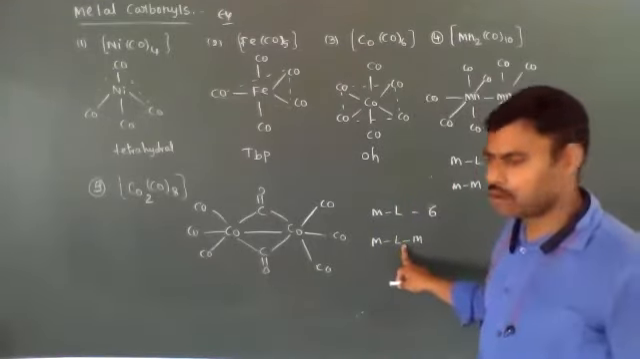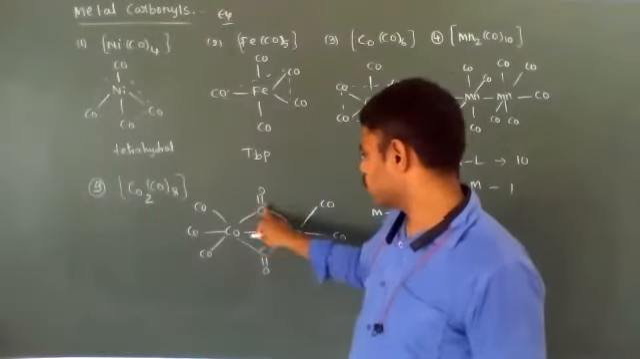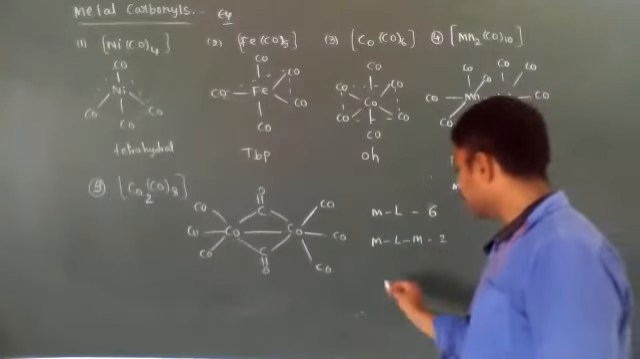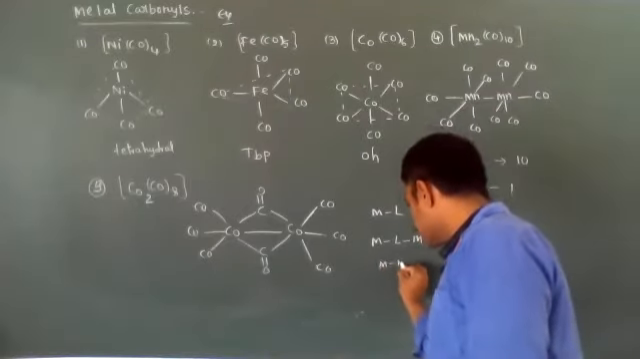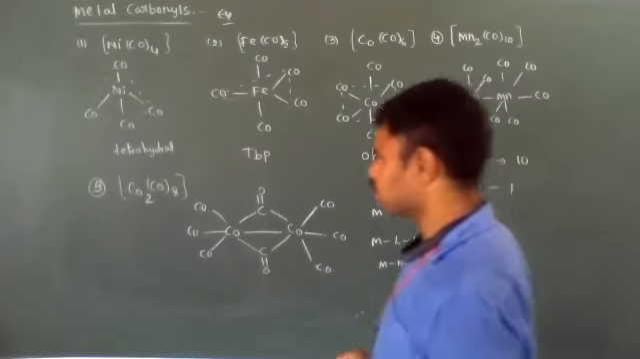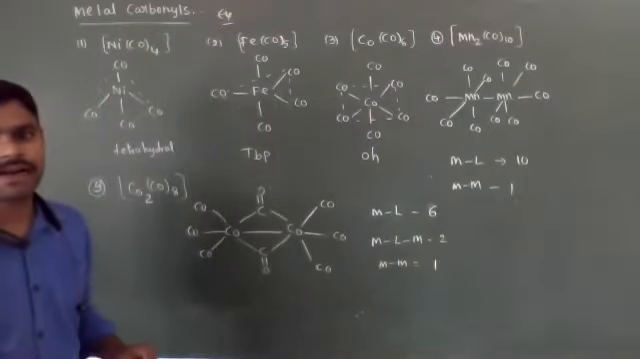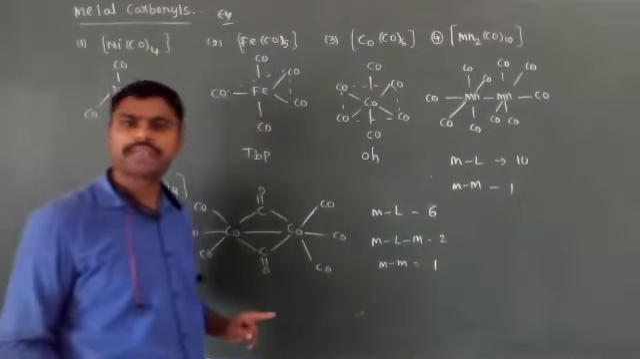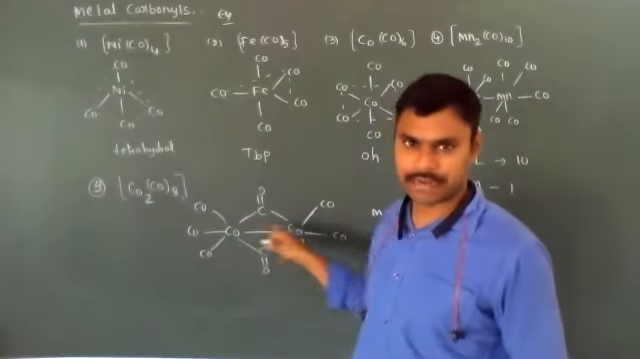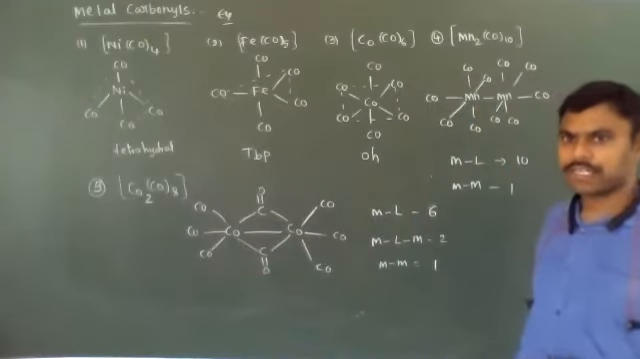How many metal-ligand-metal bonds are present in Co2(CO)8? This is one, this is another one, so 2 are present. And how many metal-metal bonds are present? Only one. These two cobalt metal atoms are connected by one metal-metal bond. They have two bridged bonds. What do bridged bonds mean? One ligand is connected to two central metal atoms. Such bonds are called bridged bonds.